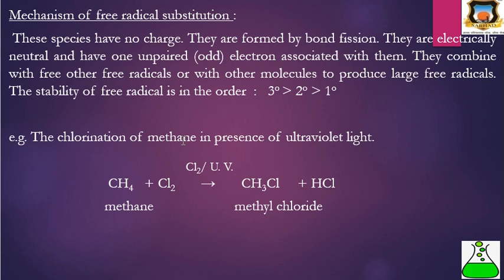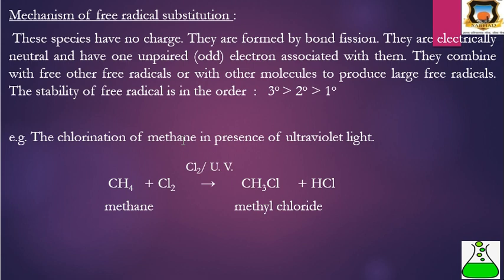Radicals are electrically neutral, and they are formed by homolytic bond fission and have unpaired electrons. They combine with other free radicals or with molecules to produce larger free radicals. The stability of radicals is in the order: tertiary radicals are more stable than secondary radicals, which are more stable than primary radicals.